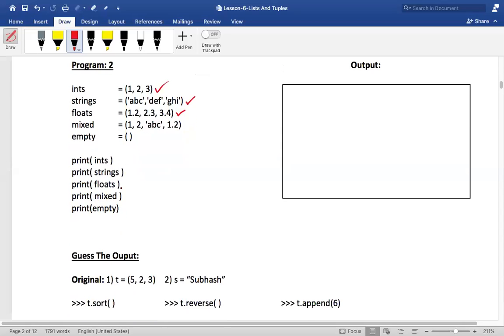Now, what am I trying to do now? I'm printing all these things. Shall we see this practically, my dear friends? Nothing, it will just print the same thing. Instead of square bracket, it will use these small brackets.